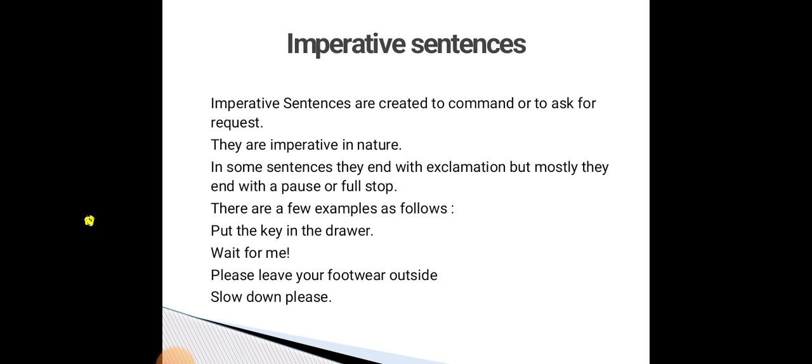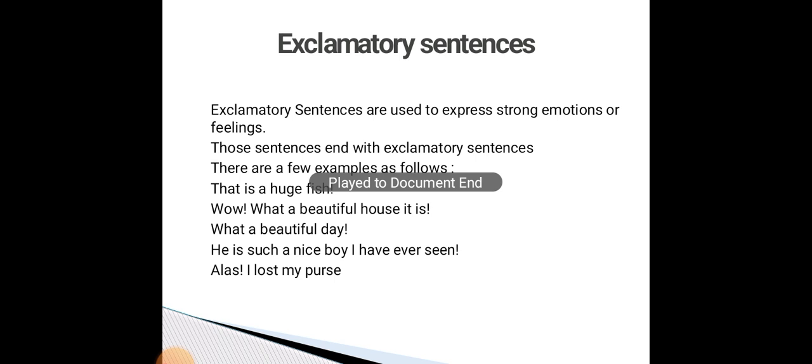Okay, then the final type of sentence is the exclamative sentence. The last type is the exclamative sentence. Exclamative sentences are used to express strong emotions or feelings. In exclamative sentences, you have to know that they express strong emotions and also feelings. Those sentences end with an exclamation mark. You have to end the sentence with an exclamation mark.